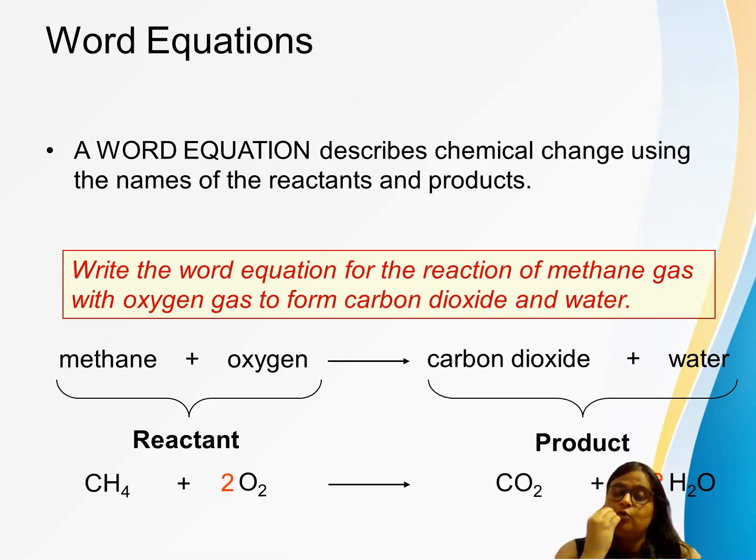So 2, 2, 4 total product also 4, and in the reactants also 4. So that makes the equation balance. Whenever you balance an equation, ऐसे कोई बहुत सारे techniques नहीं होते. It's a kind of trial and error method. You keep using it, you just add the number and check it out, and you may change it also. So this is one.